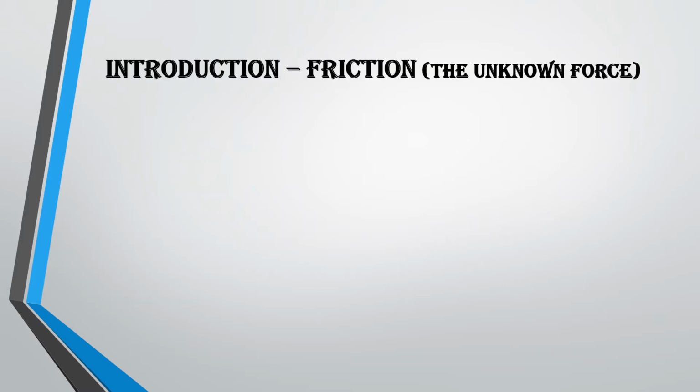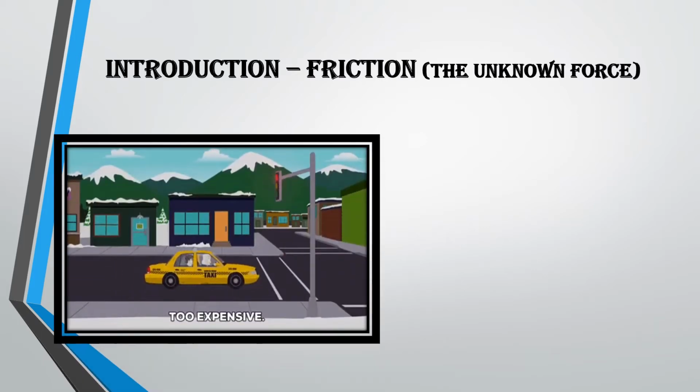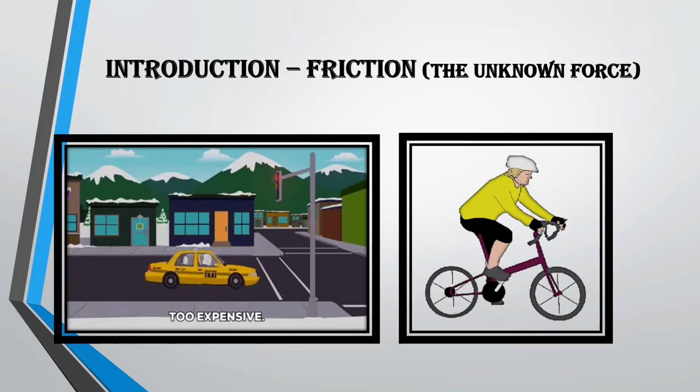Introduction of friction, the unknown force. Students, you might have seen a driver of a car or a truck slowing down the vehicle at a traffic signal. You too slow down your bicycle whenever needed by applying brakes. Have you ever thought why a vehicle slows down when brakes are applied? Not only vehicles, any object moving over the surface of another object slows down when no external force is applied on it. Finally, it stops.